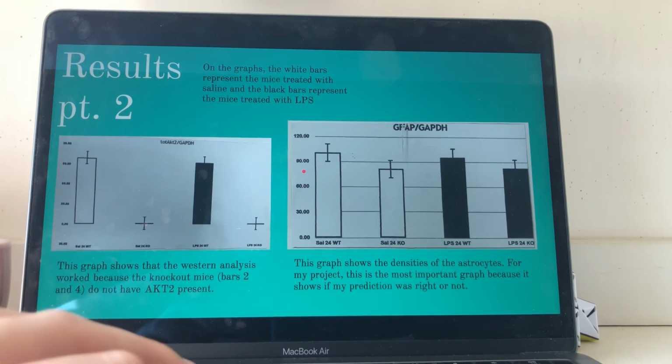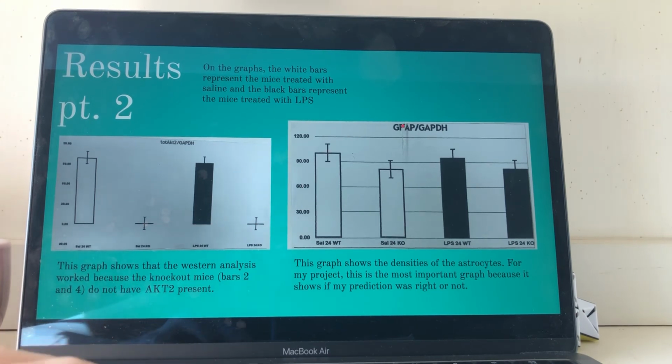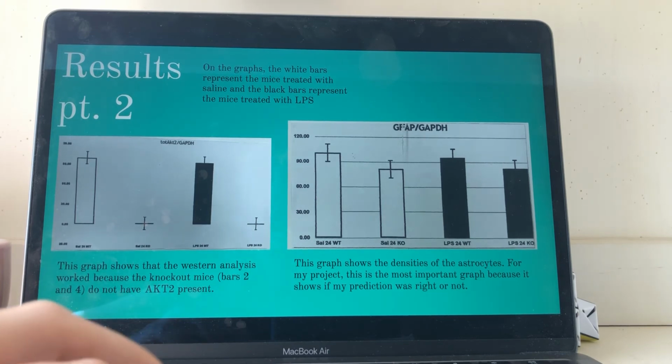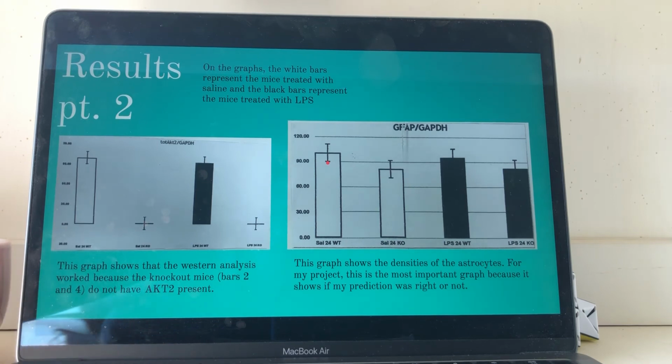The second graph, the measure of GFAP, is the one that I was most concerned with again. It should show variation between the amount of astrocytes present, and we can see this variation because astrogliosis causes more astrocytes to be present in the protein, which means that the bars with the most astrogliosis should be bigger than the bars without as much astrogliosis.